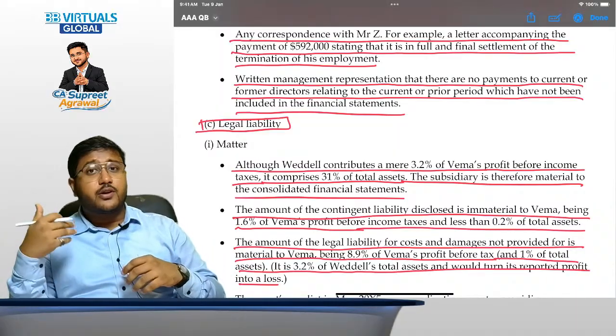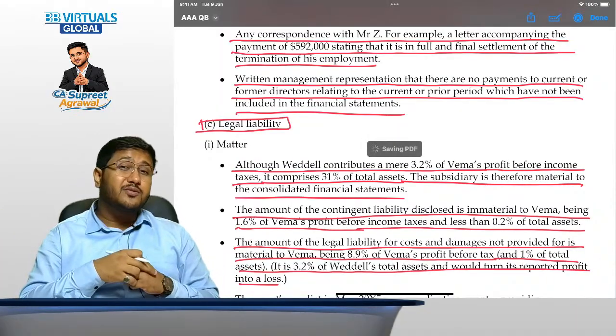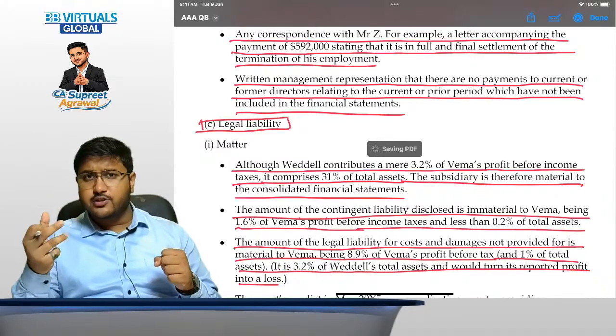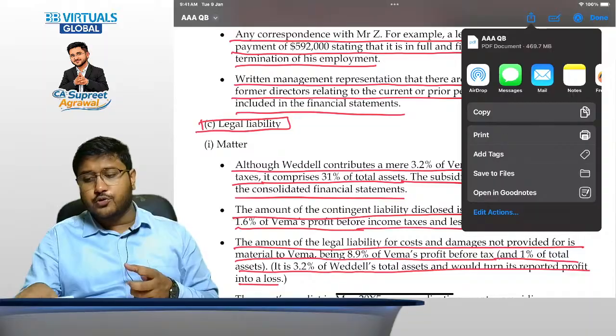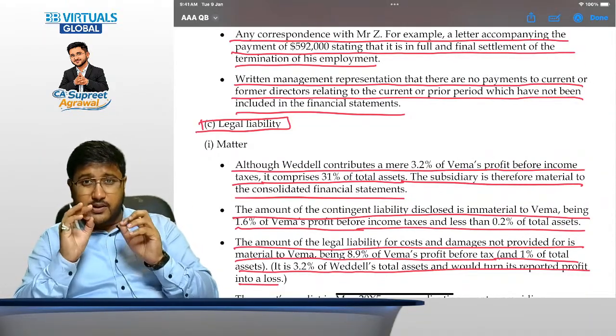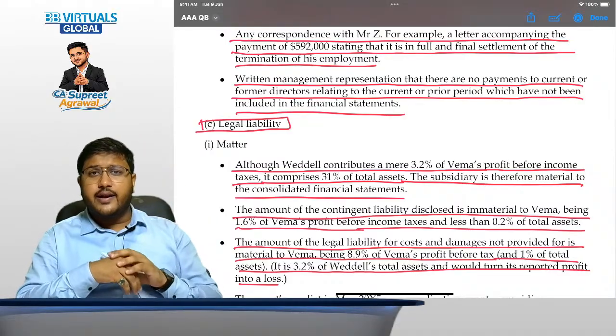It is not important that you write such a length of the answer, but what is more important is that you have coverage of all the key issues, all the key considerations, and all the relevant key audit procedures. How do we write the answer for audit procedure? Yesterday we conducted a session where I specifically told you how to draft the writing for audit procedure.